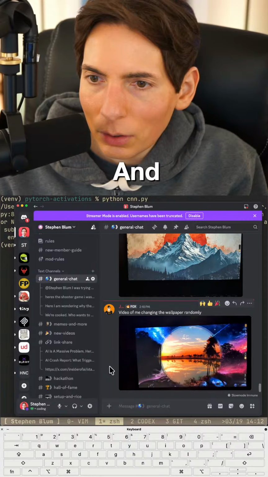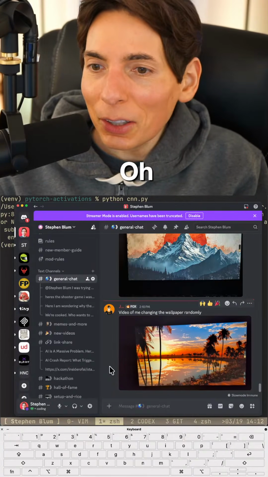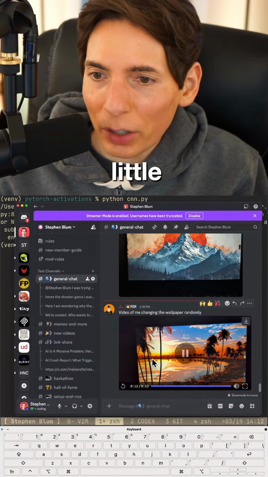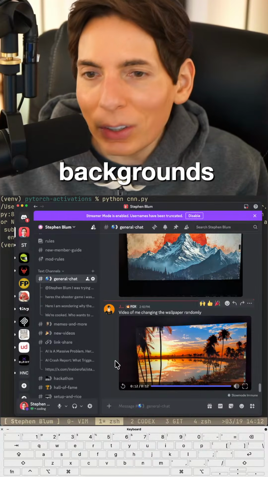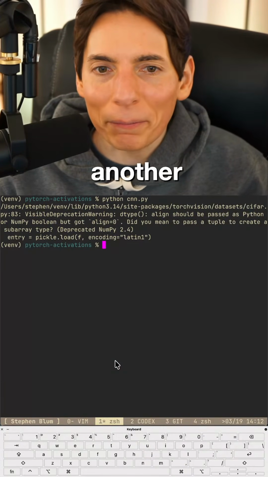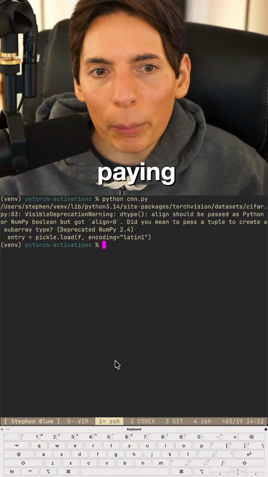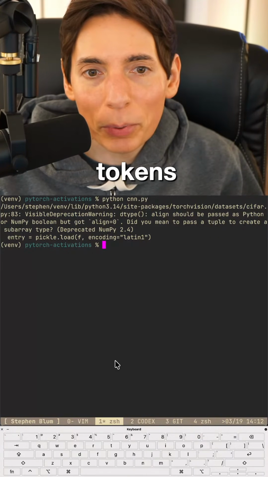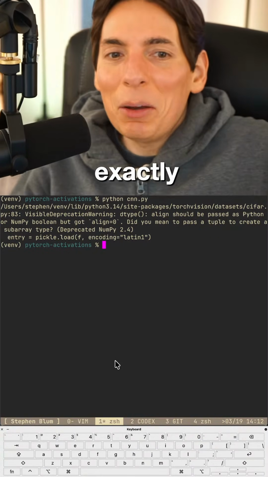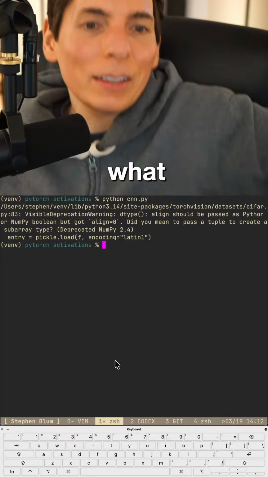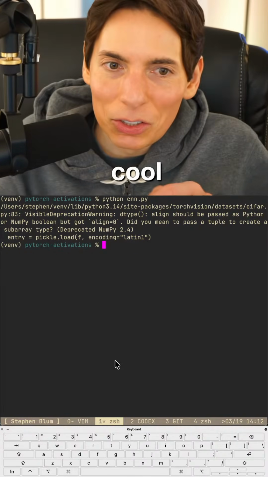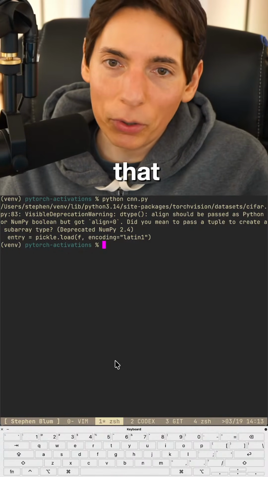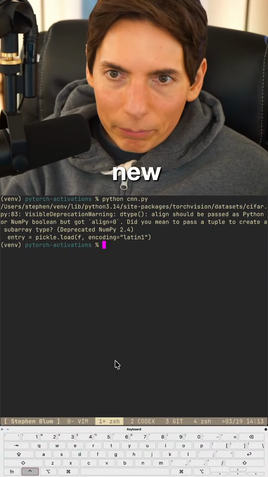Oh, neat! You got a nice little flip switch on there for your backgrounds. When you get tired of one, you can just bring up another one. I like it. So you're not paying Anthropic API tokens? Yeah, we're paying AWS for API tokens. Just paying compute minutes. Exactly. On AWS. Yep, you know it. Exactly, Rowan. Yeah, it's really cool. Nice. Jinlu, I'd never seen that before. You showed me something new today.